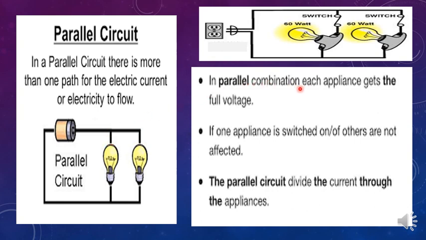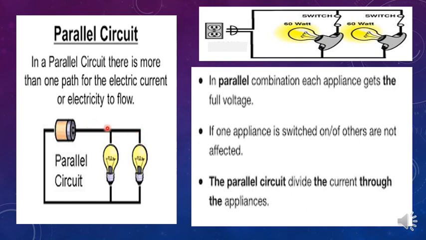Then in parallel combination, each appliance gets the full voltage. In case of series, the voltage was being divided, isn't it? So the first connected bulb or any electrical appliance would get the maximum voltage, and then the remaining voltage will be shared for the other appliances in case of series.